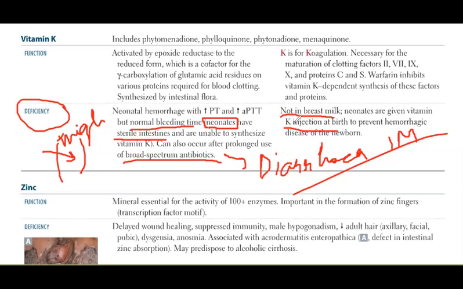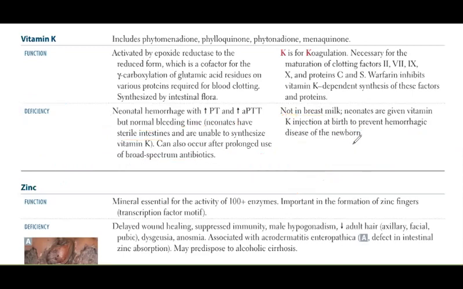So this is a very clinical point. You should know, and it can be asked in your vivas, it can be asked anywhere, in your house jobs too, and any doctor can ask you, oh, you're working in the pediatric unit, let's ask you some questions. So you should know this. Vitamin K is given just after birth. Why? To prevent hemorrhagic disease of newborn. You will study this in your hematology pathology.